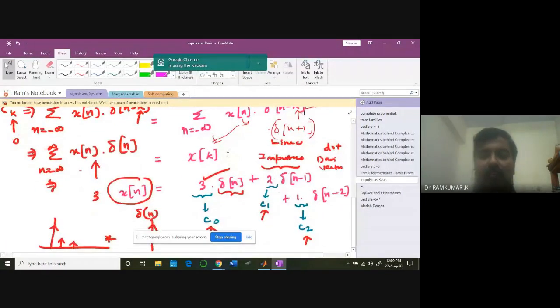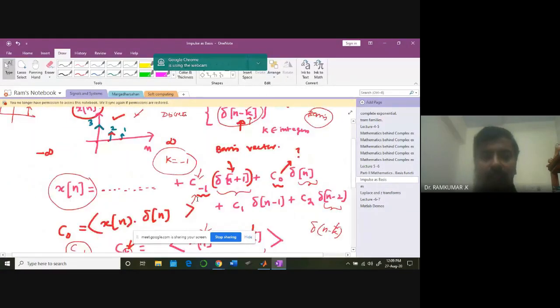So naturally, for x of n, for this signal 3, 2, 1, what do I get? 3, 2, 1. For k equal to 0, c of 0 is what I want. C of 0 is what? 3 times delta, the whole x of n you are going to multiply. What is x of n? 3, 2, 1, like that.